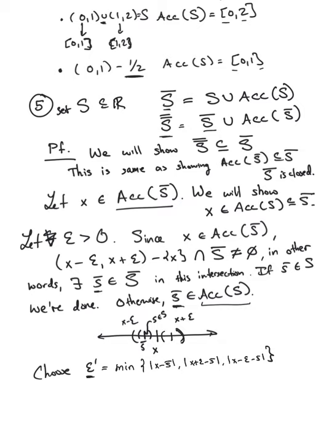Okay. There will be an S in (S bar minus epsilon prime, S bar plus epsilon prime) minus S bar, and this S is an element of S, okay? And therefore, we're done. Okay, so this S shows that X is an accumulation point of the set S.